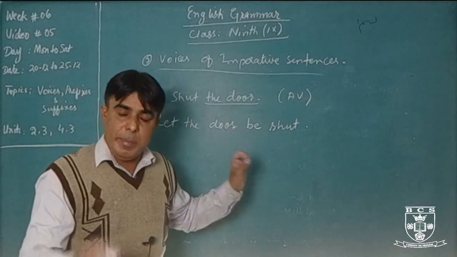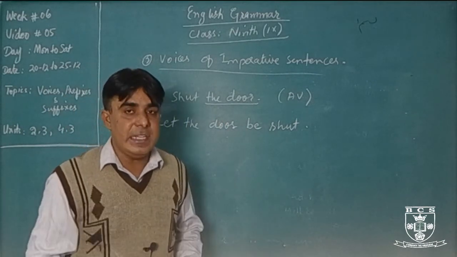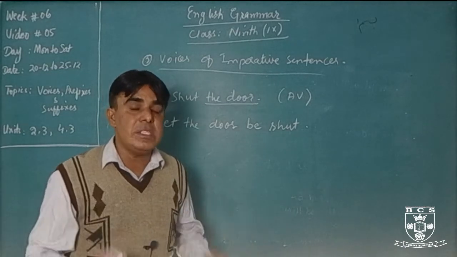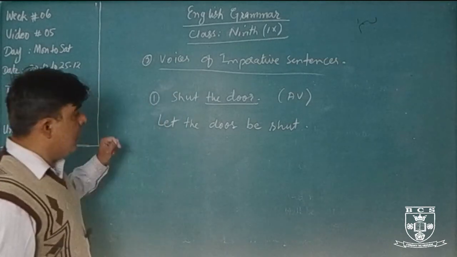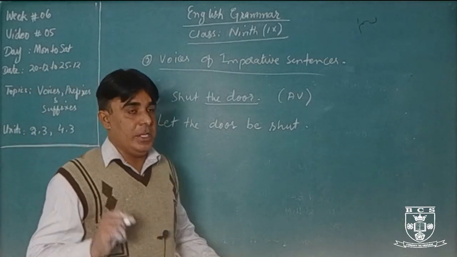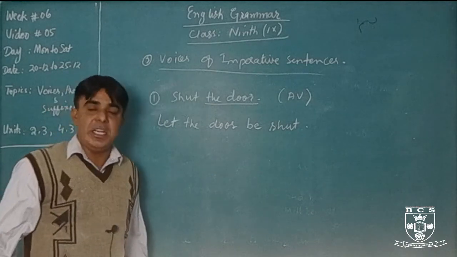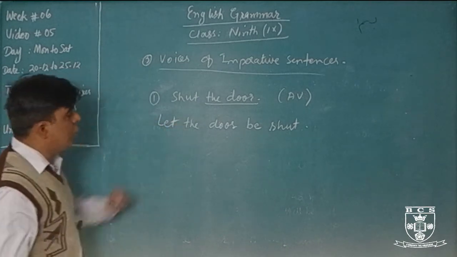Again, in passive voice, whether it is the passive voice of an imperative sentence or tenses or interrogative sentence, the main verb will be in third form. Okay. No other form of main verb will be used in passive voice. So shut is the first form, shut is the second form also, shut is the third form also. Shut the door.